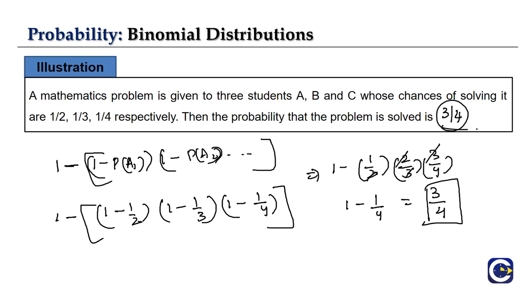Right? This is how we solve based on the probability of at least one of them solving, so the probability of solving the problem is nothing but 3 by 4. In this particular chapter we have dealt with all the topics and covered every concept, and for each concept we have done problems too.